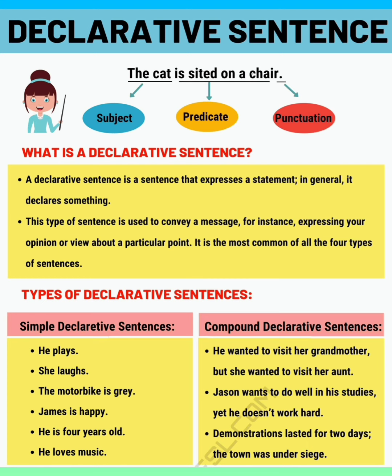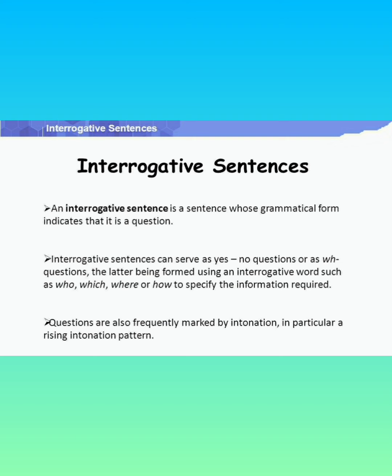Simple declarative sentences, you can see, he plays, and compound means a little bit difficult or long sentences. He wanted to visit her grandmother, but she wanted to visit her aunt. She loves Jason. And compound declarative, like Jason wants to do well in his studies.